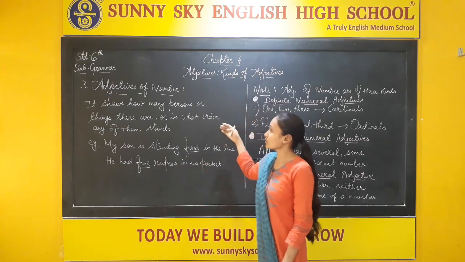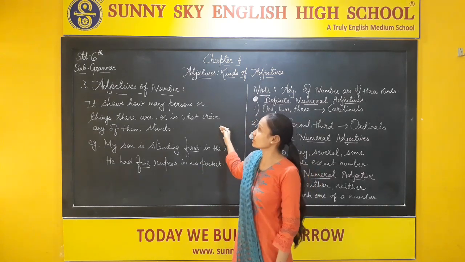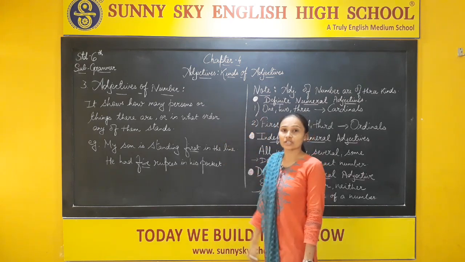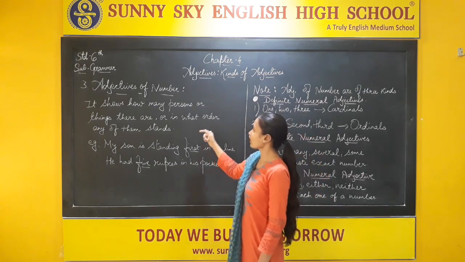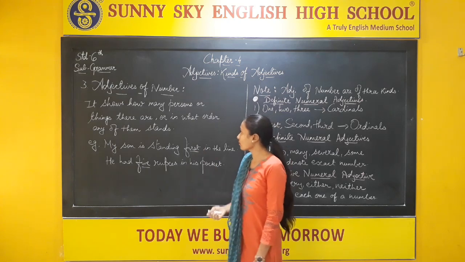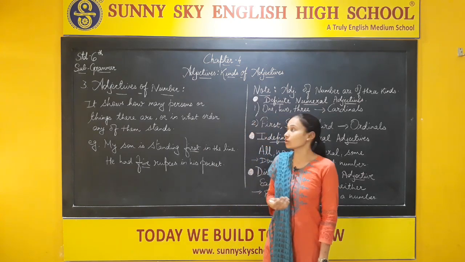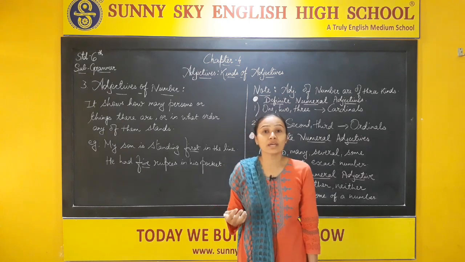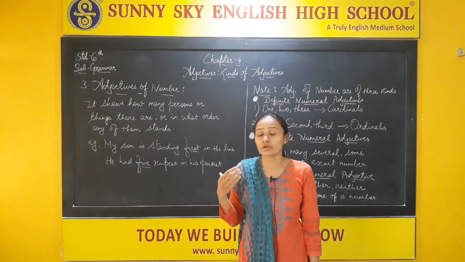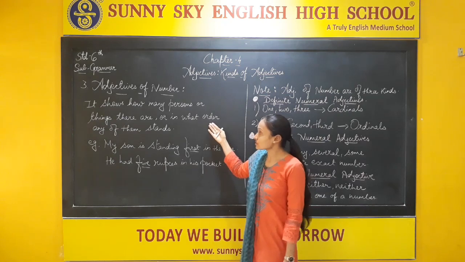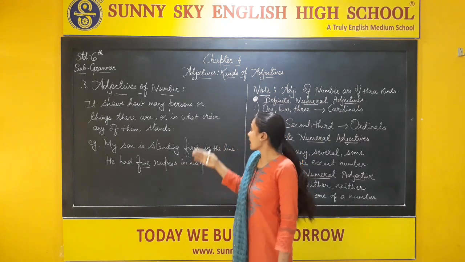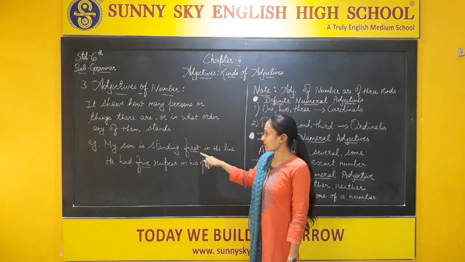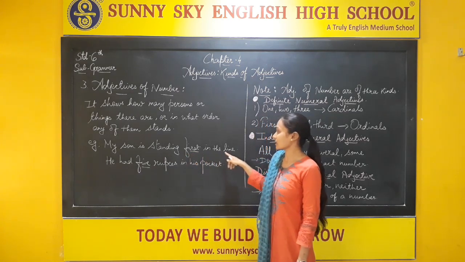Now today we are going to see the third adjective, that is the adjectives of number. Now what is meant by adjectives of number? It shows how many persons or things there are, or in what order any of them stands. Suppose I give an example: my son is standing first in the line.